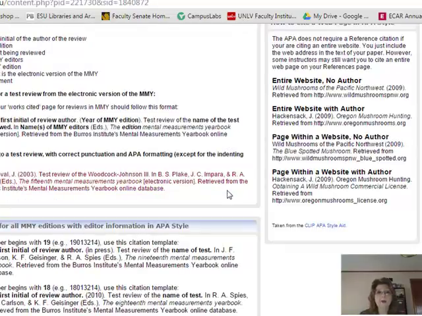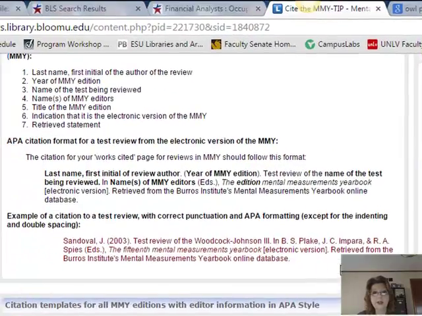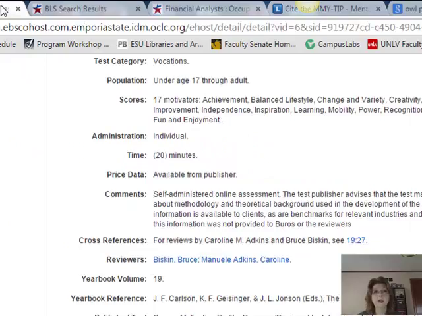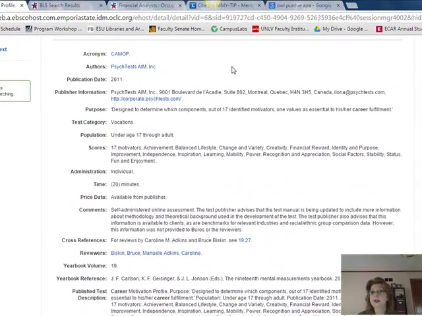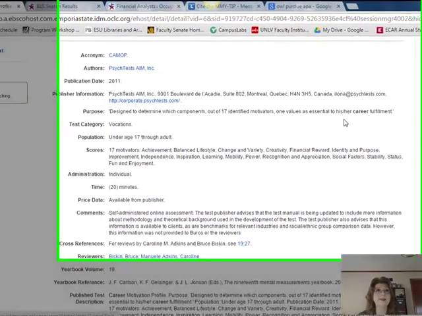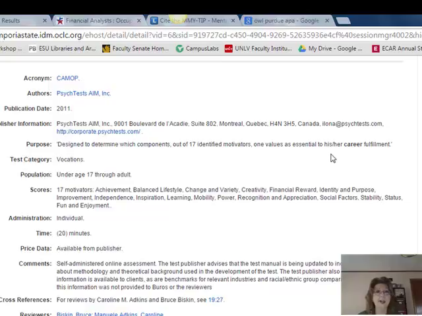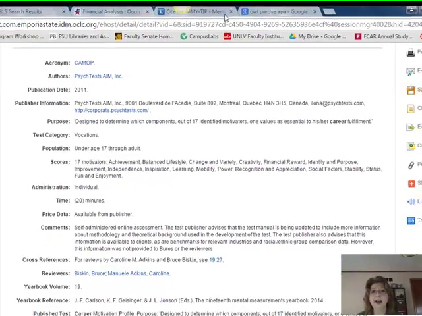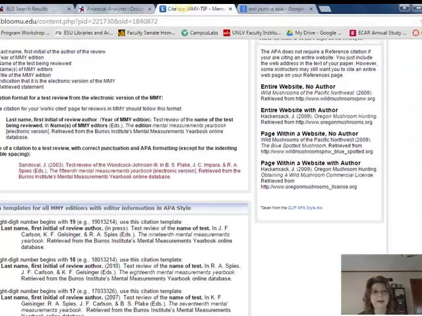And the important part that you need to put here is that you are using the electronic version. This was retrieved from the Buros Institute Mental Measurements Yearbook online database. It's very important to put this when you're citing a test review from the Mental Measurements Yearbook because that shows that you're using the online version. Unfortunately, as I mentioned, if you were to use the cite feature, it just simply is not going to give you that accurate information. So I wanted to give you that in my guide. Let's click back here.